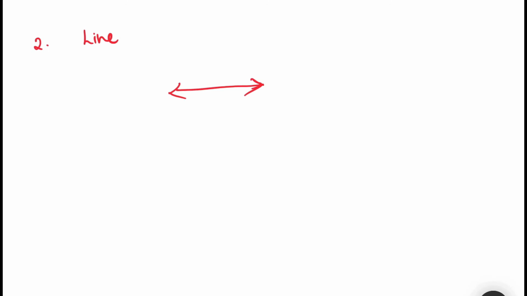An unlimited number of lines can be drawn through a given fixed point. Okay, so through a given fixed point, if this is the fixed point, you can draw an unlimited number of lines. Every line has an infinite number of points in it.